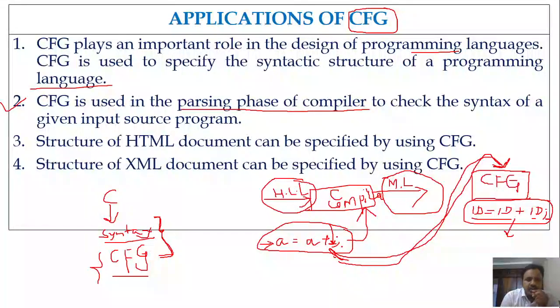Okay, just to give a brief idea, parsing is nothing but simply checking whether the input statement is in accordance with the grammar rules or not. The compiler uses this technique of parsing to check whether the input program satisfies the syntactic rules or not, right? The next one is that the structure of an HTML document can also be specified by using context-free grammar. Web pages you already know, right? Whenever we move across web pages, we find that all the web pages are written by using a markup language called HTML, hypertext markup language.